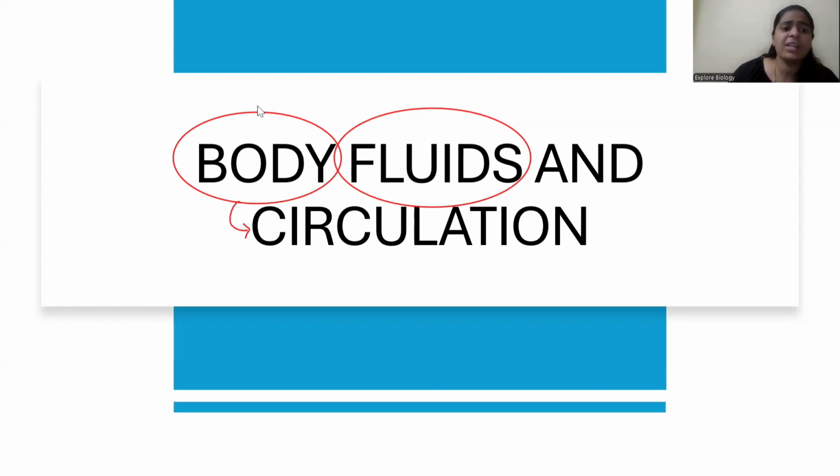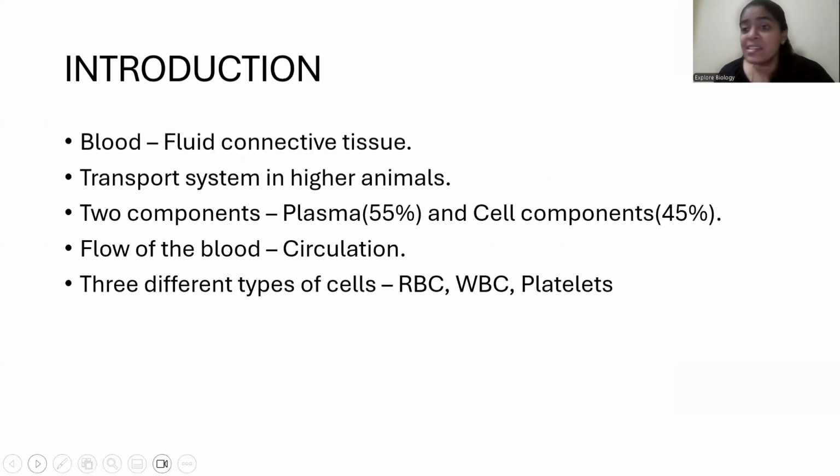So in our body, we have two different types of fluids, that we are going to study today. Let's start the session, children. Right. So what is the fluid which is present inside our body? That is nothing but blood. So blood is the fluid connective tissue.